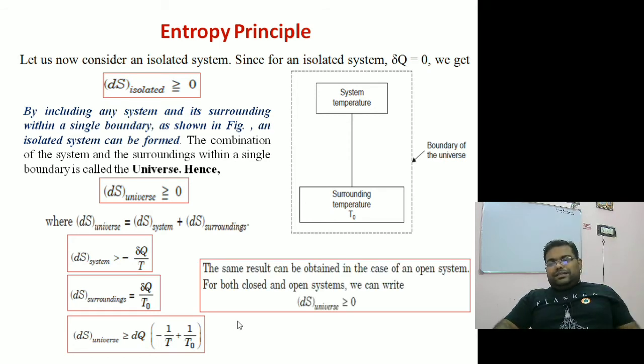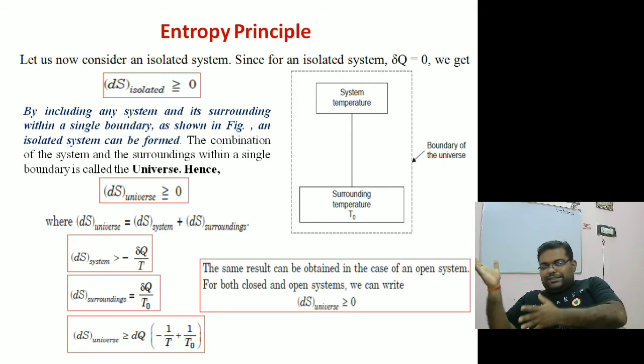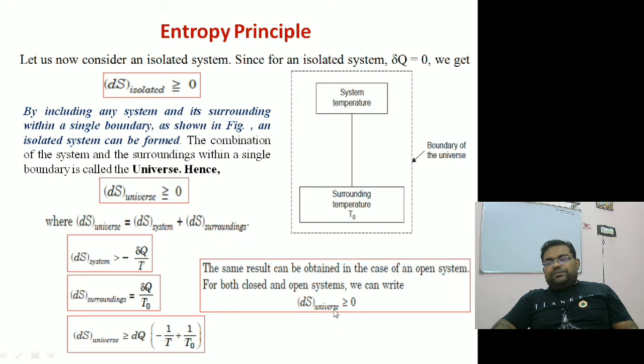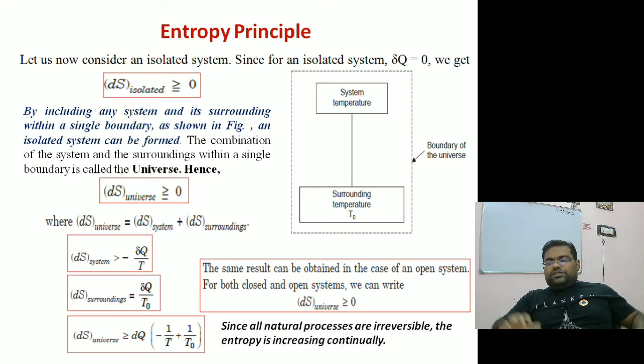The same results can be obtained in the case of an open system or a closed system: the change in entropy of the universe should be greater than or equal to 0. This statement should be satisfied for any feasible process, right? It cannot be less than 0. So dS universe should be greater than or equal to 0. If it is going to be less than 0, that kind of process is not possible. Keep that in mind. Since all natural processes are irreversible, entropy keeps on increasing continually for the universe.